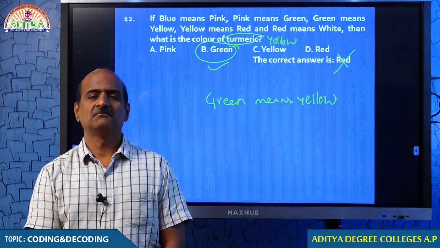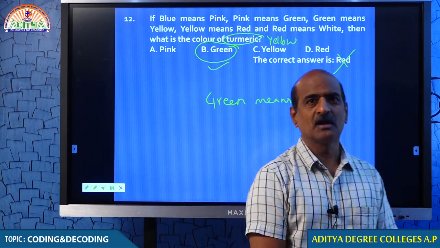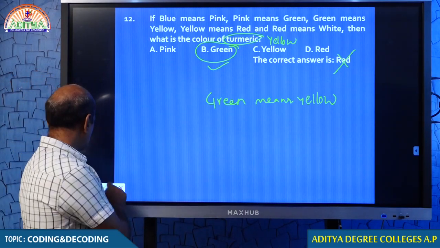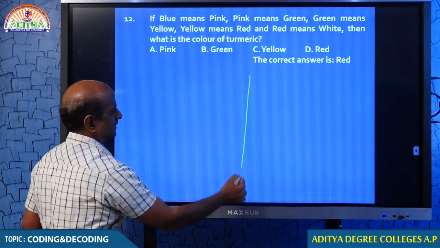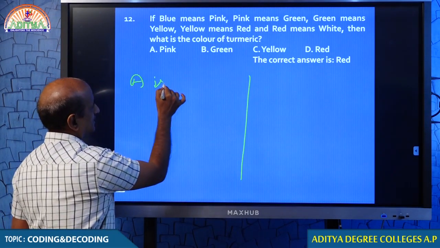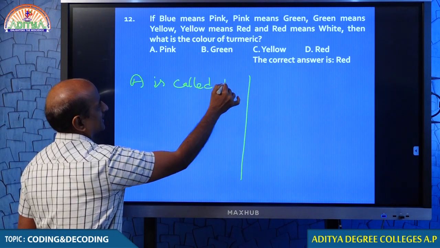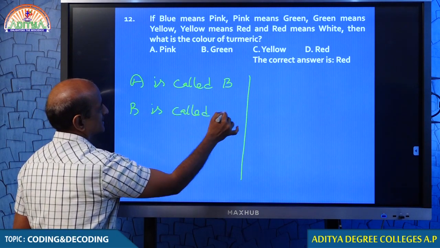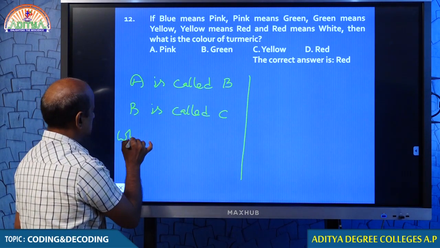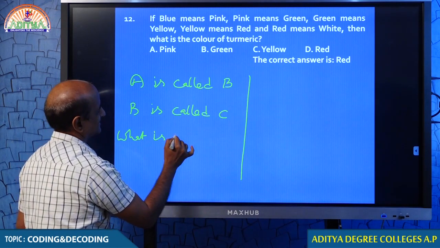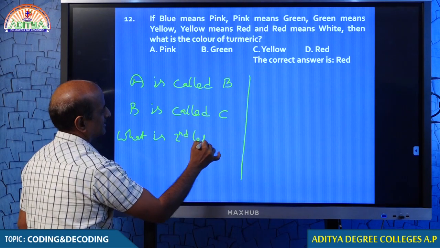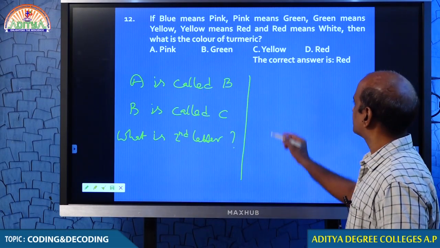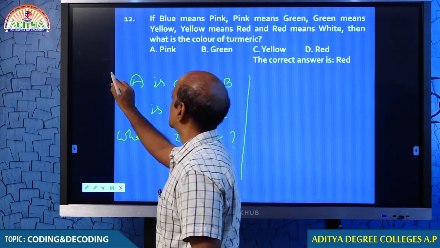As I told you already, means means we have to go backward. Called means we have to go forward. I want to explain by giving you some examples. Maybe this time you get more clarity. If A is called B, and B is called C, what is the second letter in the English alphabet? This is the condition he gave you.